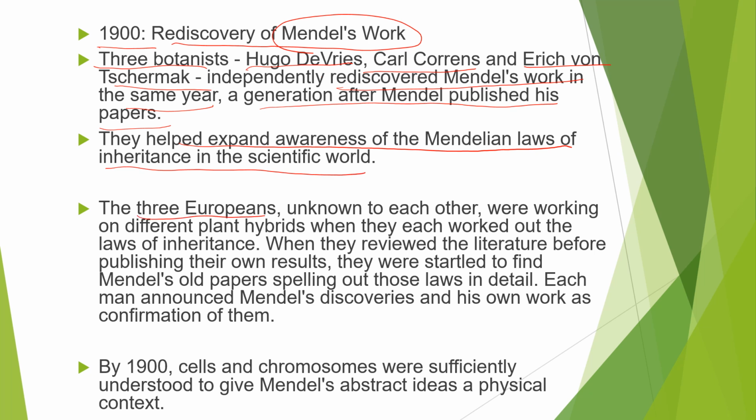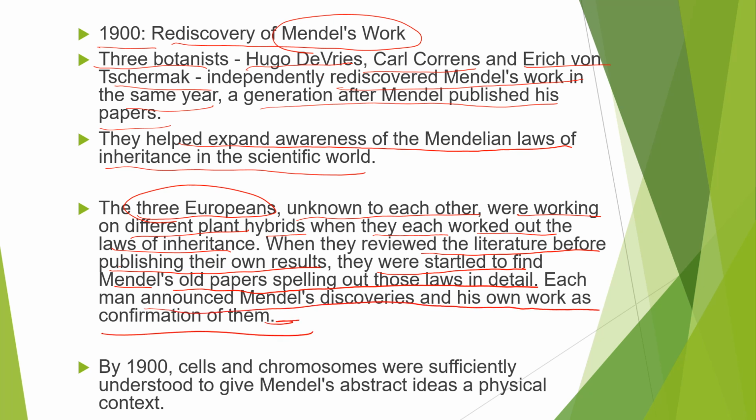But these 3 Europeans were unknown to each other. They were working on different plant hybrids. And when they each worked out the laws of inheritance, they reviewed the literature before publishing their own results, and they were startled to find Mendel's old papers spelling out those laws in detail. Each man announced Mendel's discoveries and his own work as a confirmation of them. Then Mendel's work got confirmation.